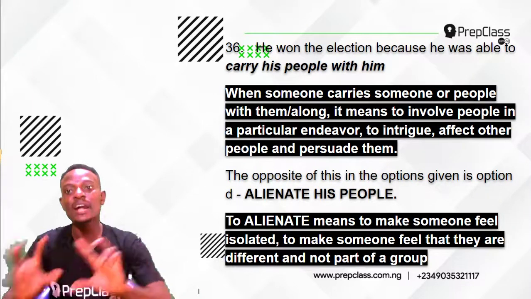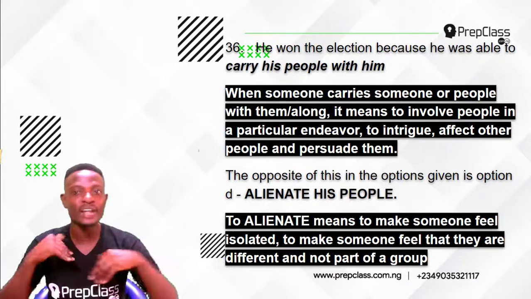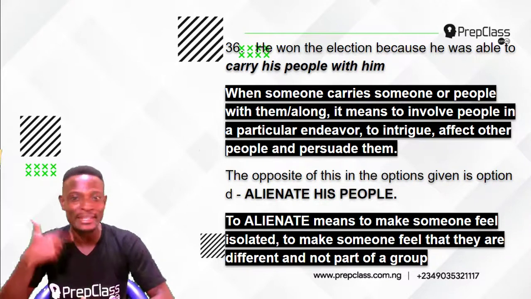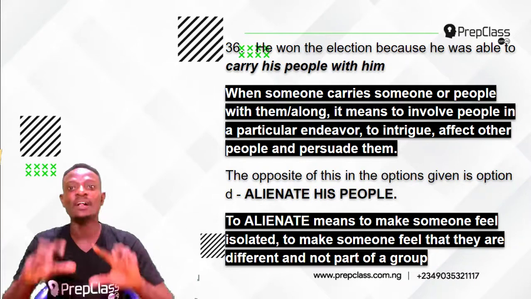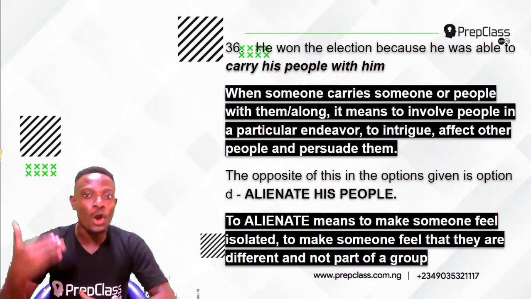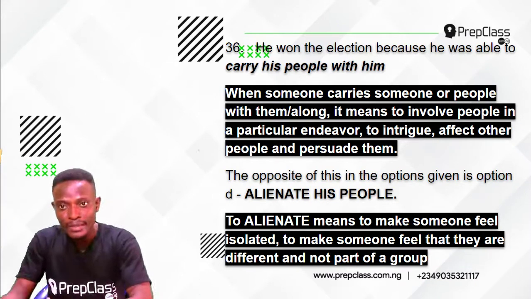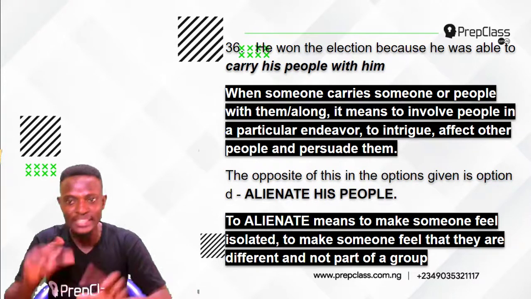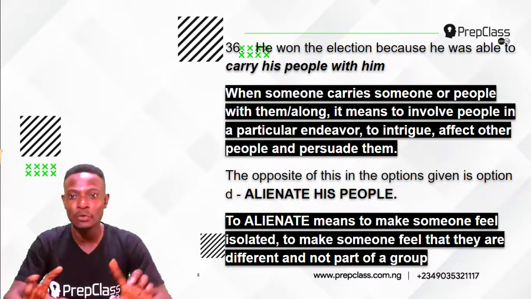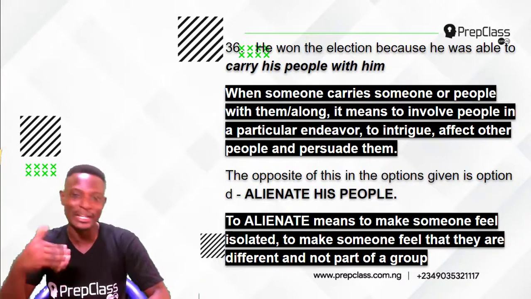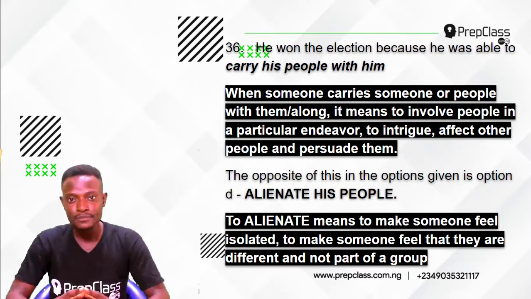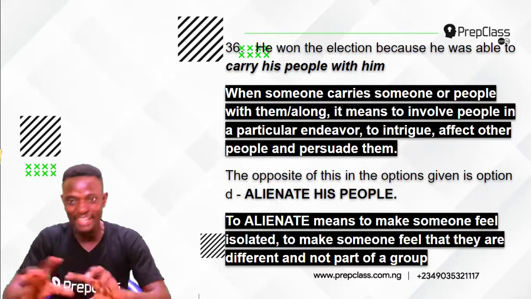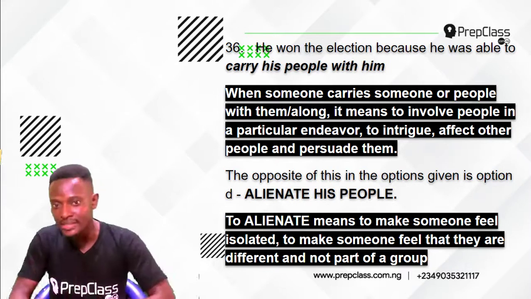Now, when you carry someone or people with you or along, it means to involve people in a particular endeavor. So now, this man won the election because what? He involved his people in the election process. He carried them along, he carried them with him. So it means to involve people in a particular endeavor, to intrigue, affect other people and persuade them. So he was able to win the election because he was able to carry his people with him. He involved them in the election process.